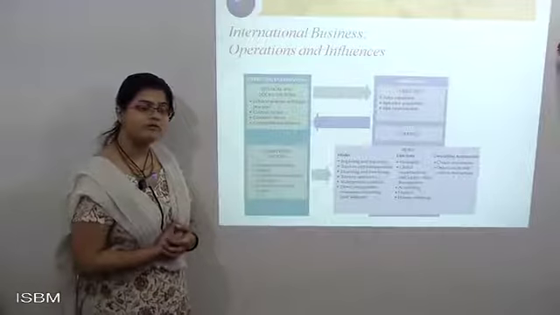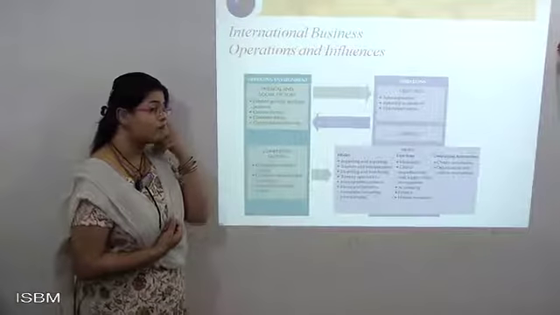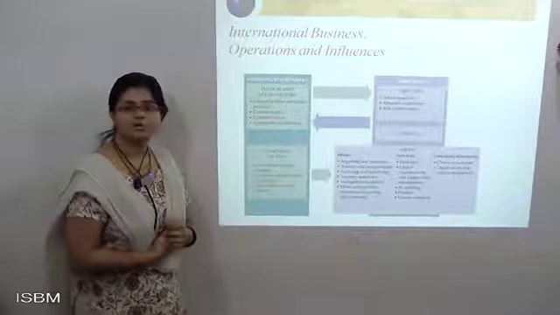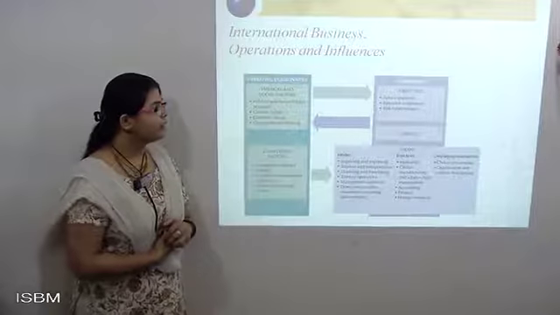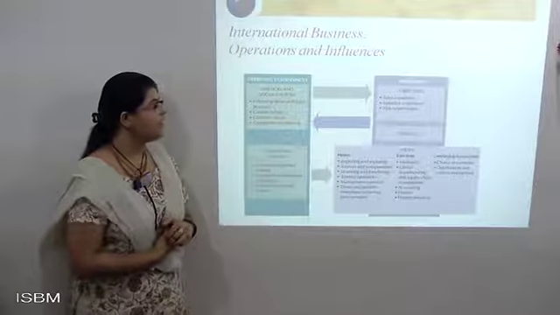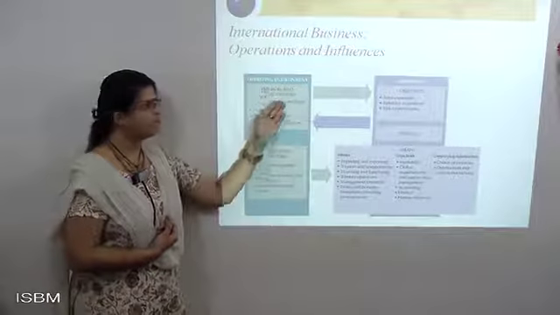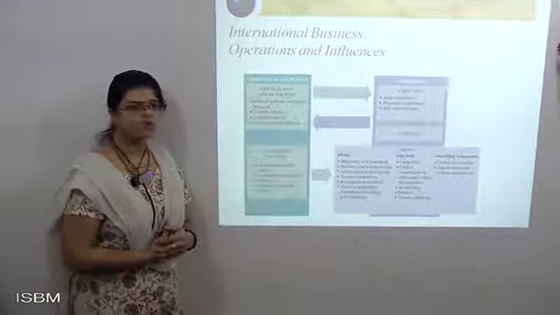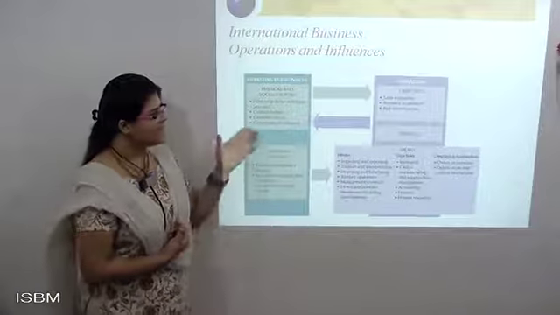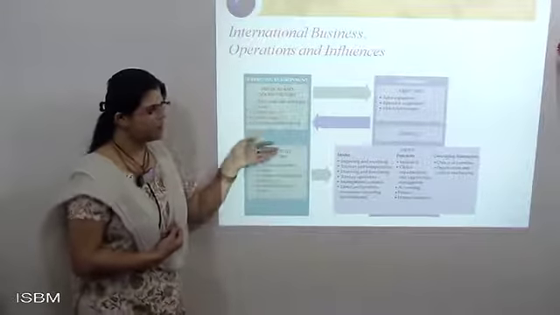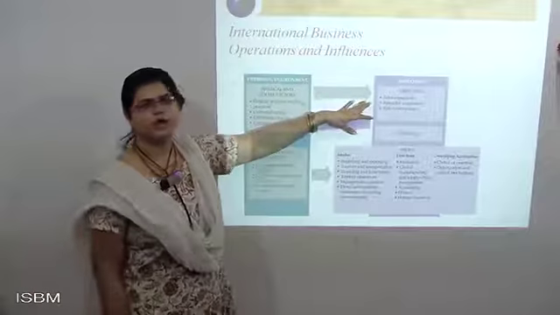So when you are looking at the environment, you are aware of the physical and social factors, that is political policy, legal practices, cultural factors, economic and geographical factors. These are the different types of physical and social factors that are interlinked. Now when I go with this, I get a certain kind of objective.